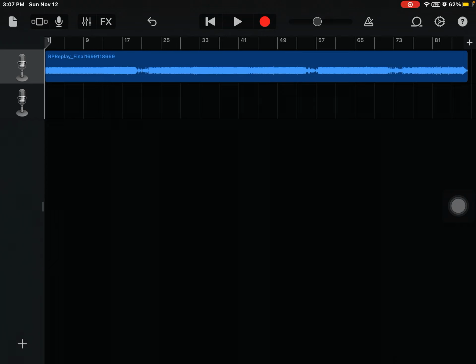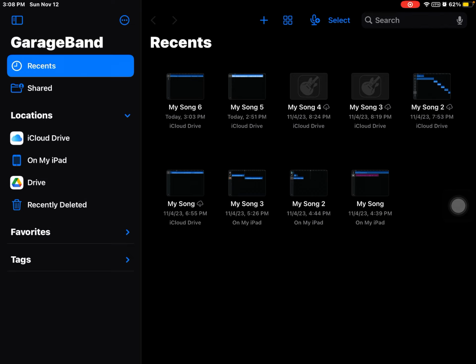So once you click the paper or the down arrow, it's going to take you to your GarageBand files here. And it's going to say your song, and it's going to be the number of songs that you made plus one. So this is the sixth song I made, the sixth one.